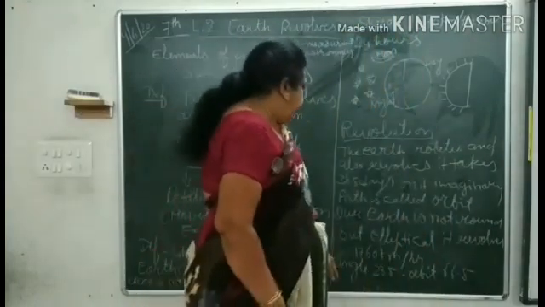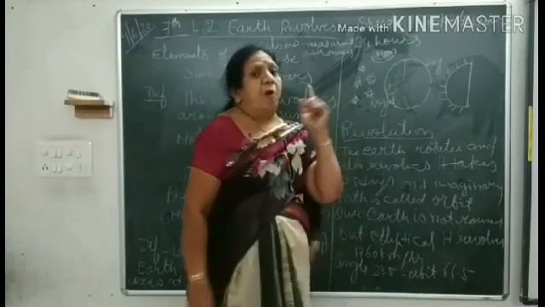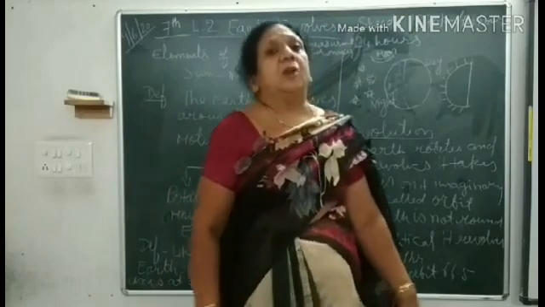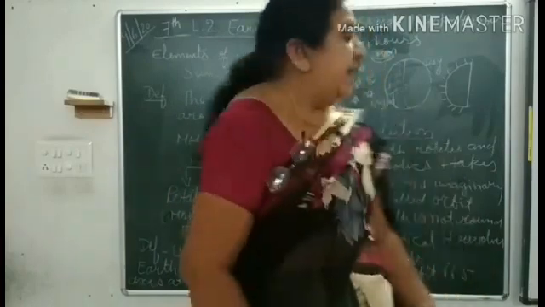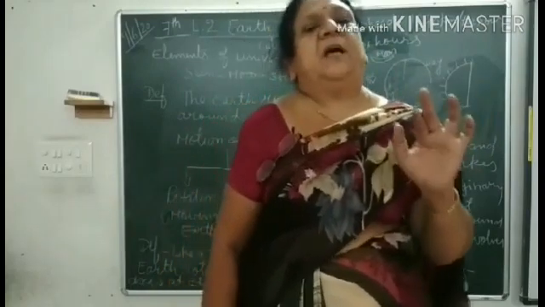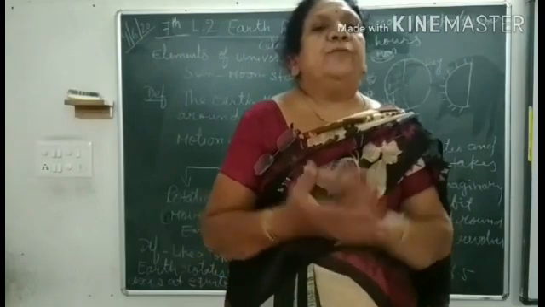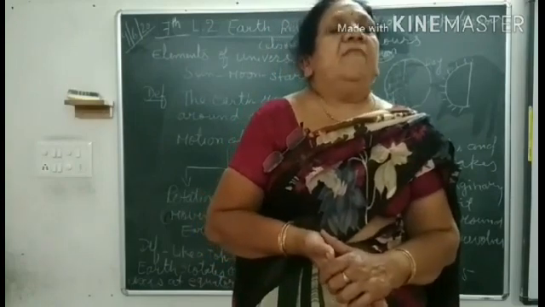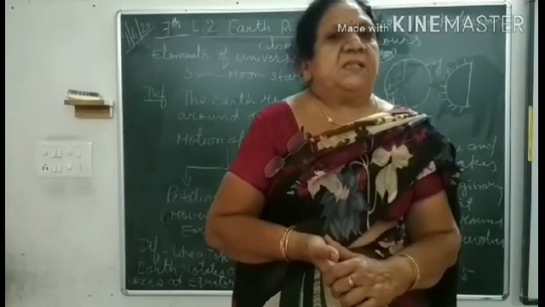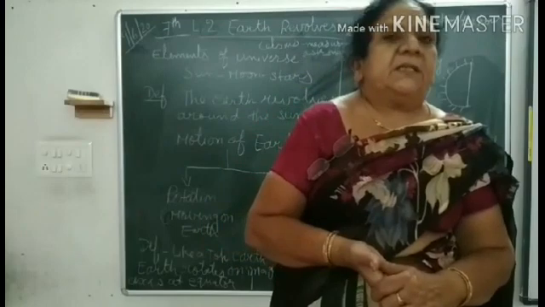Now we are going to see that the Earth takes 365 days to revolve. So it causes 1 year. It is because of revolution, the Earth revolving around the Sun, that seasons are caused. We have so many seasons: 3 main seasons, and in total 6 seasons. So these seasons are caused because of this.